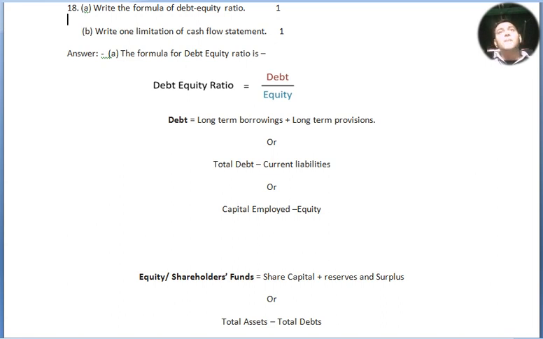So the formula of debt equity ratio equals debt by equity. Debt equals long term borrowings plus long term provisions.